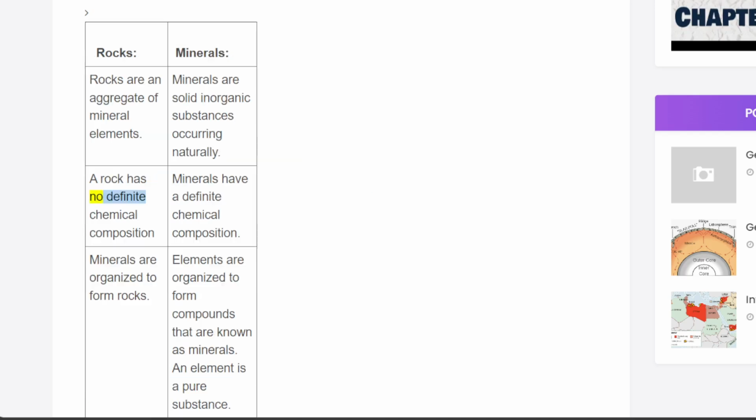A rock has no definite chemical composition. Minerals have a definite chemical composition. Minerals are organized to form rocks. Elements are organized to form compounds that are known as minerals. An element is a pure substance.